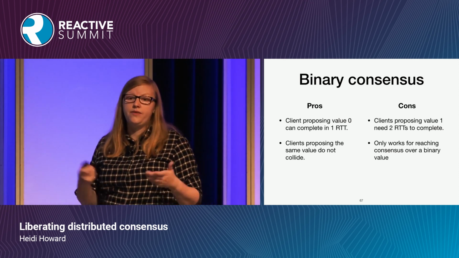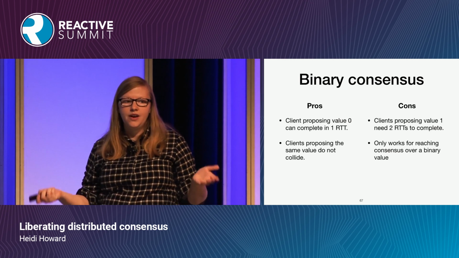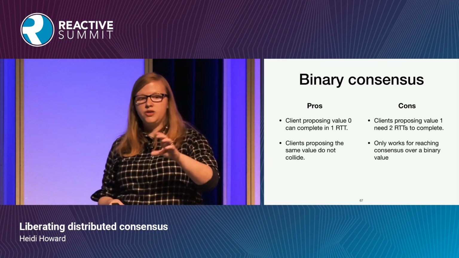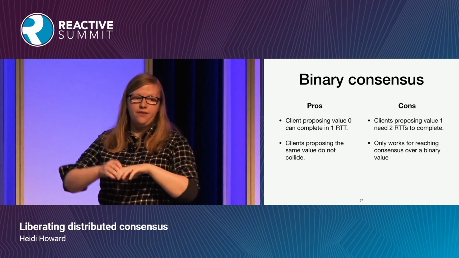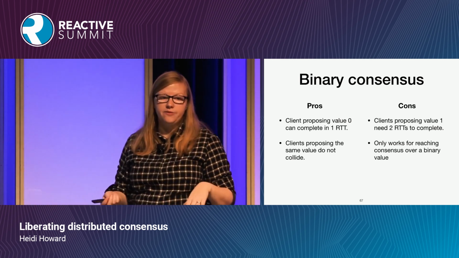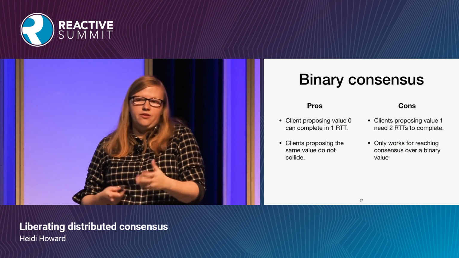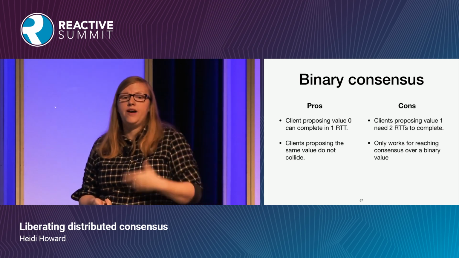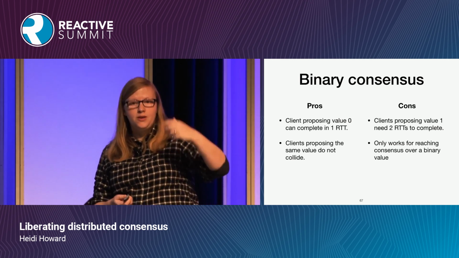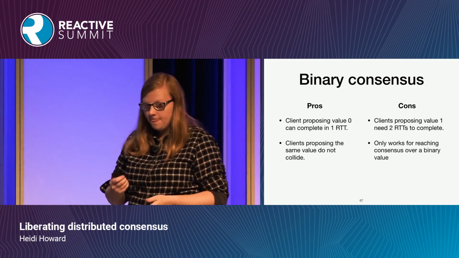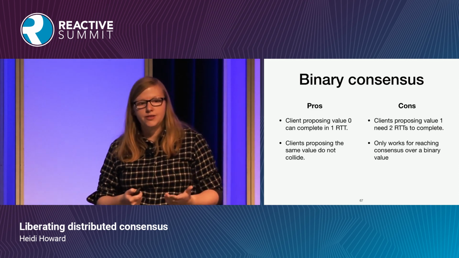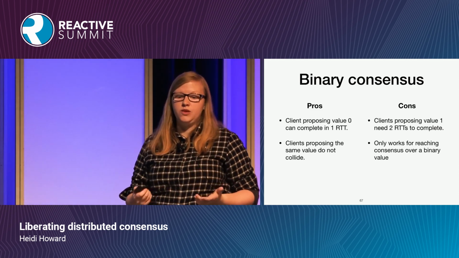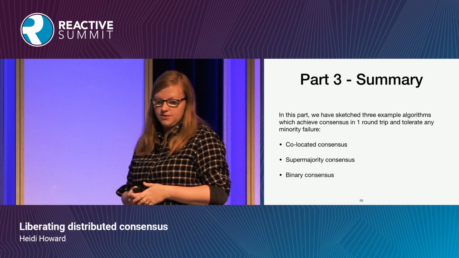It doesn't even have to be a finite set or a known set of values, and say there is basically one special value. If this is being decided, we can do one round trip. And if other things are being decided, it's 2 round trips. But in some systems, in some particular scenarios, you may have one value that's much more common, for example, committing a transaction. And this is what I mean generally about choosing trade-offs that are right for your system and not going for this one-size-fits-all solution that is Paxos.